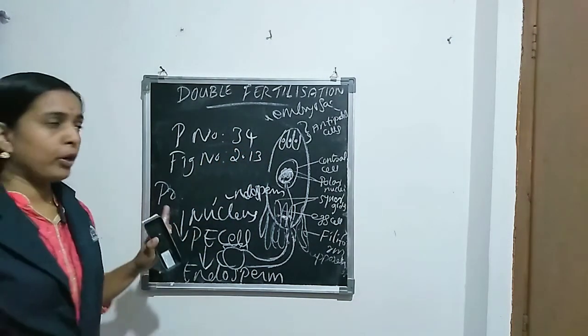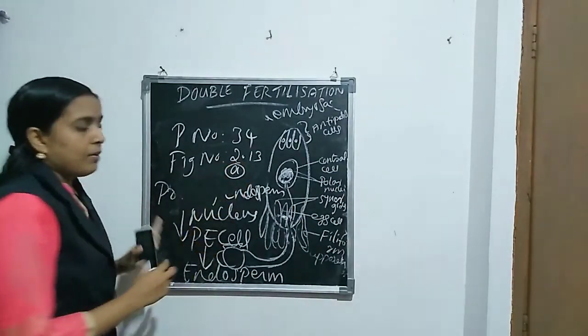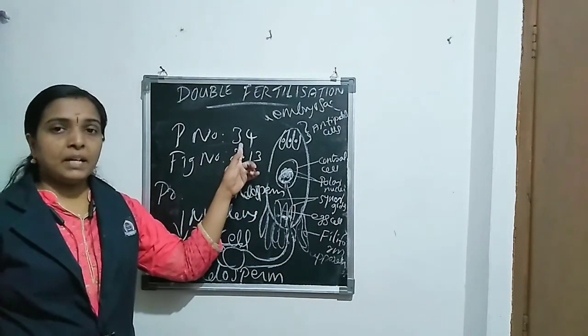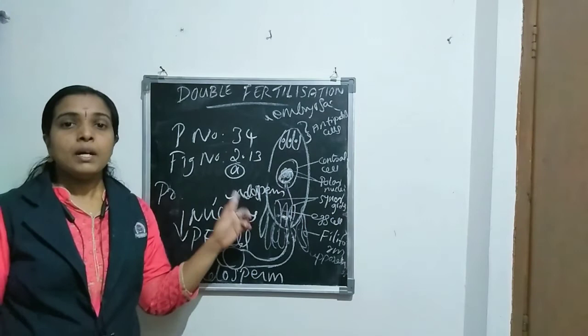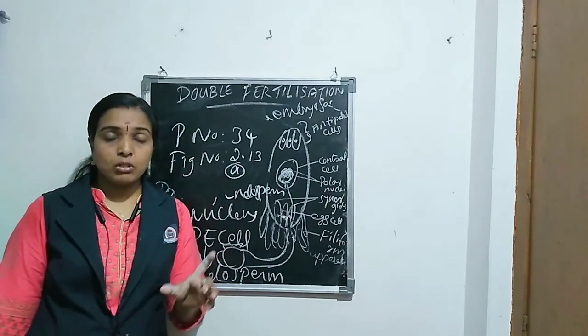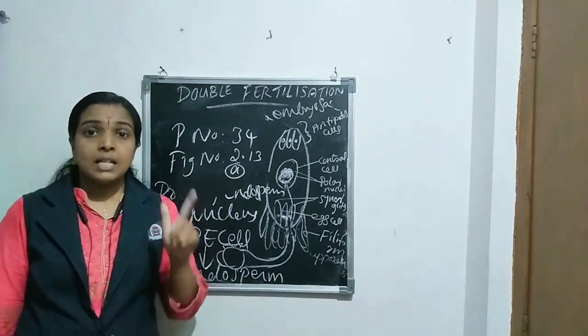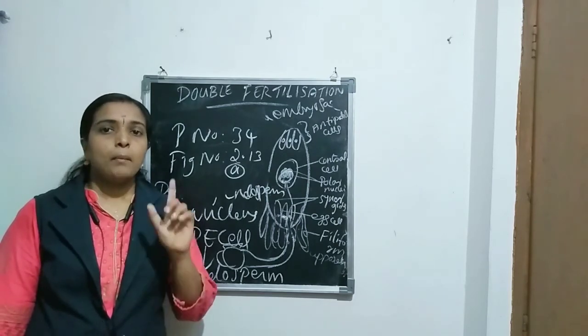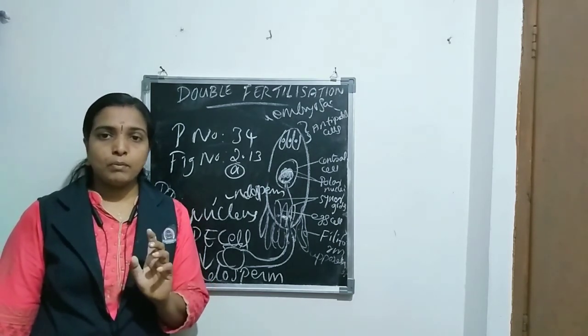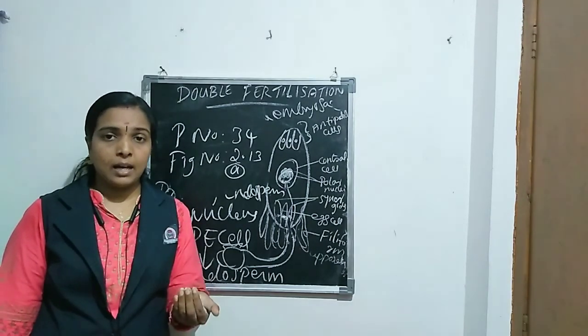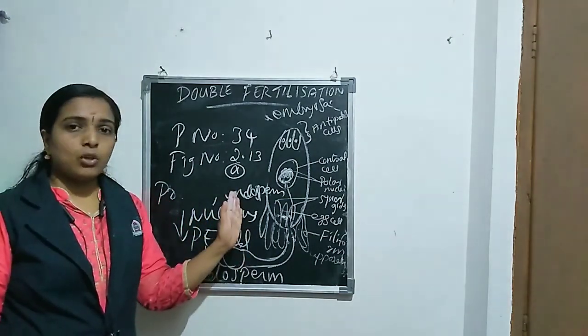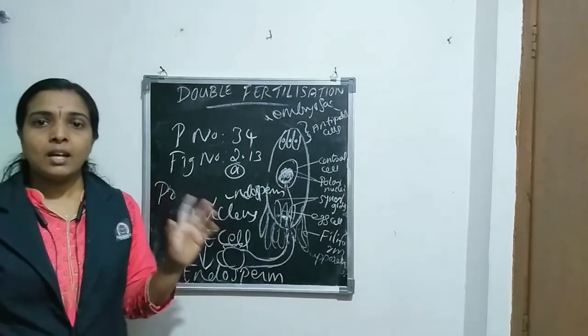Heading of the diagram: mature embryo sac showing zygote and PEN, primary endosperm nucleus. So all of you draw that diagram also. Okay, read the topic 3 times and study very well.